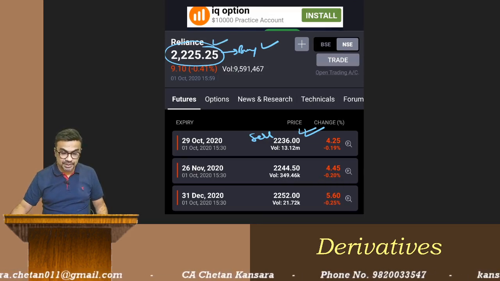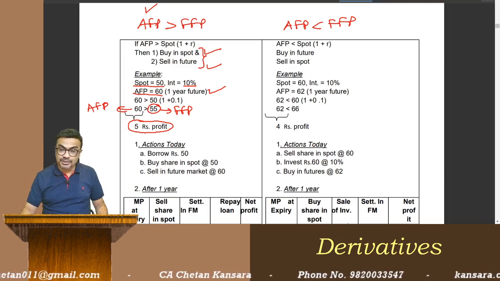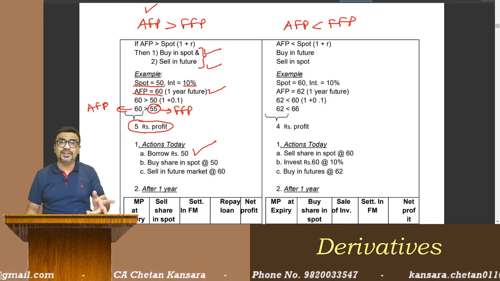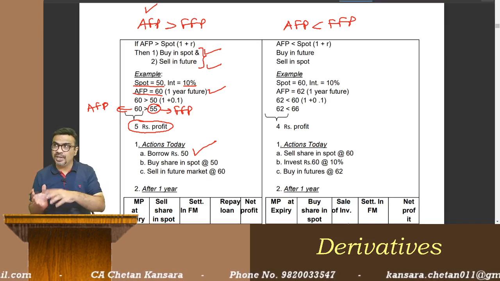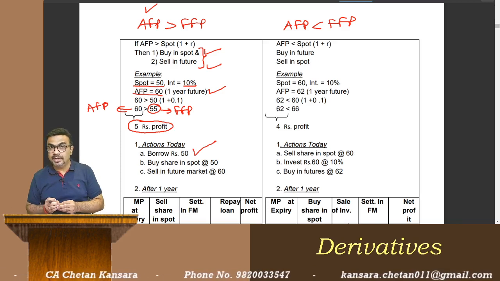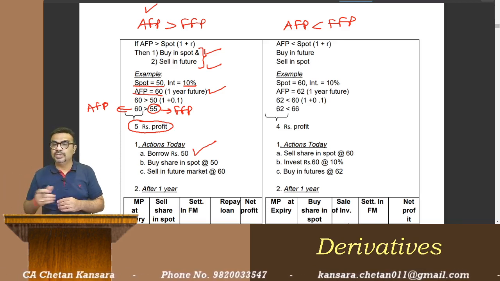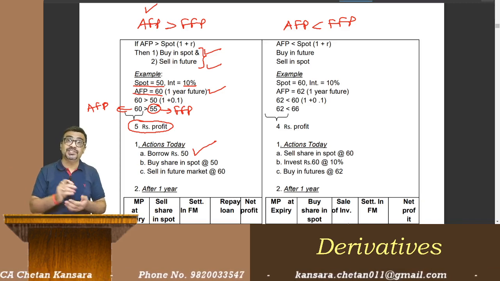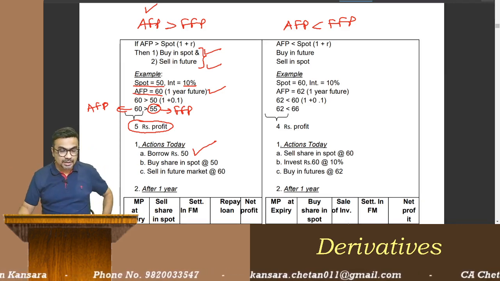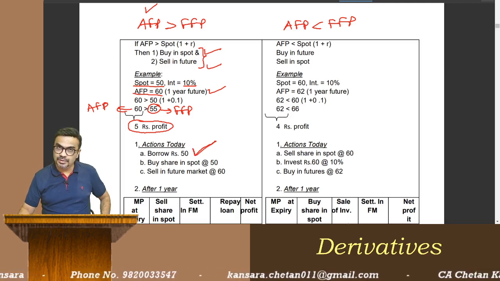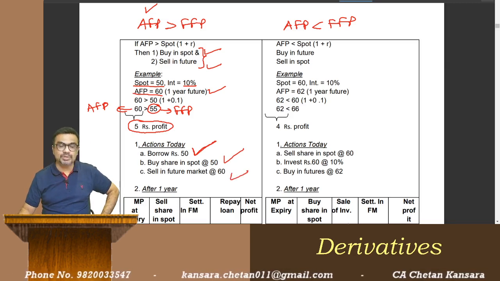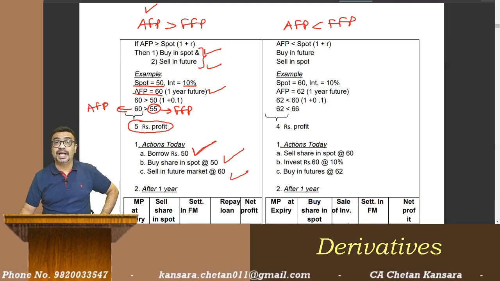Same way over here, I am buying in spot at 50, so I have to borrow 50 rupees, because I am going to block my funds. When I buy shares of Reliance, I am blocking my funds. So I am assuming that I am borrowing money and paying interest. Even if I don't want to borrow, I have to consider the time value of money because my money is getting blocked. So I am borrowing 50 rupees, using that money to buy the shares in the spot market, and selling in the future market at 60. Actual future price is 60.